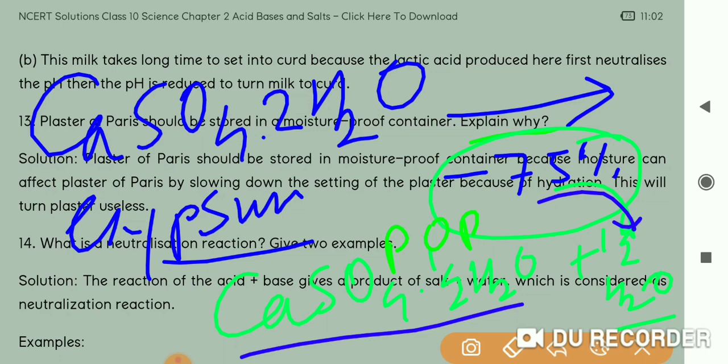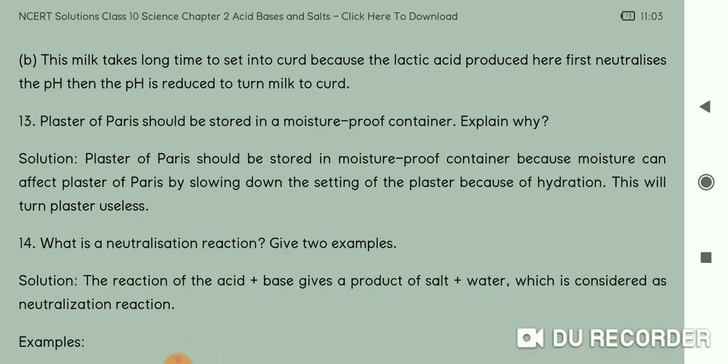Okay, so I hope you are getting it. So gypsum is used to make the POP. Gypsum is a natural mineral from which POP is obtained. POP has a capacity to absorb water and set hard. But if it has become hard before use, then it is useless. So to keep it away from water, so that its property will be preserved, it is kept in a dry place. I hope you are getting it.